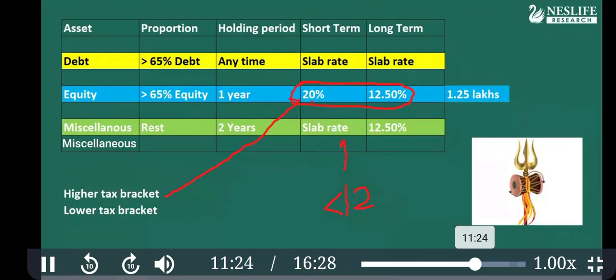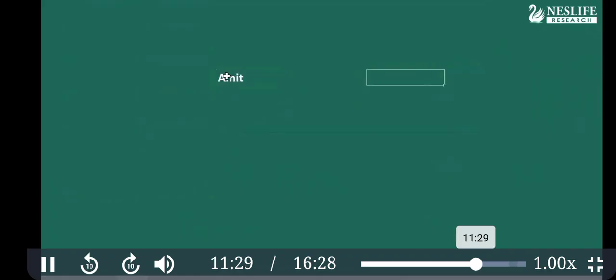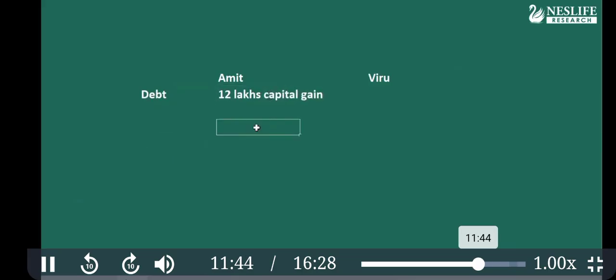Okay, let's take an example to explain this phenomenon. Suppose Amit and Viru. Amit's income is 12 lakh and he has a debt fund. He gained almost 12 lakhs as capital gain from the debt fund. But we know that up to 12 lakhs, including the rebate, it is tax free. So assuming Amit has no other income, his income is only capital gain and it is 12 lakh. So this entire income is tax free.